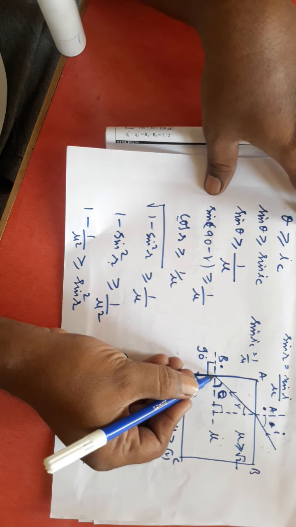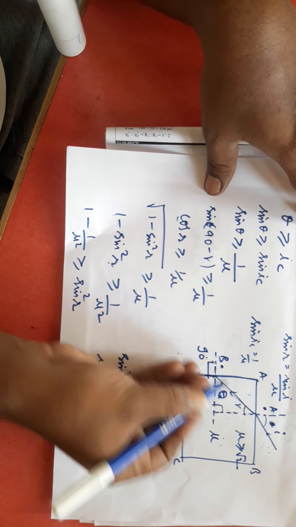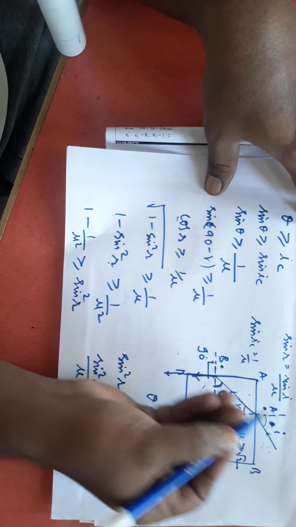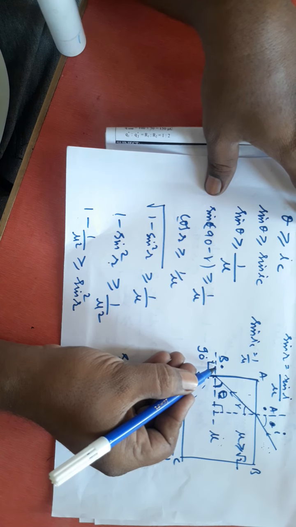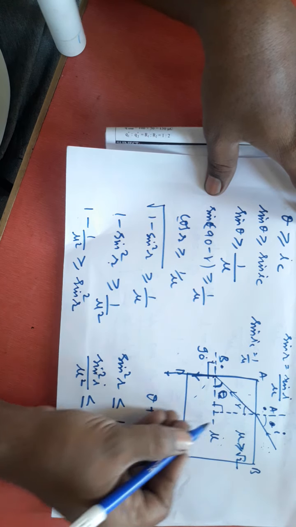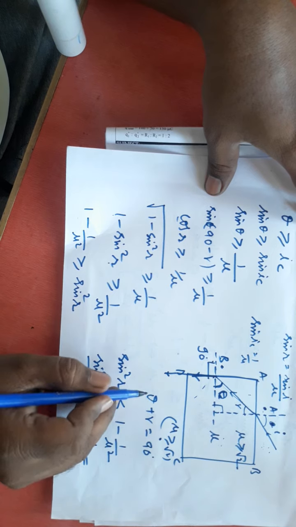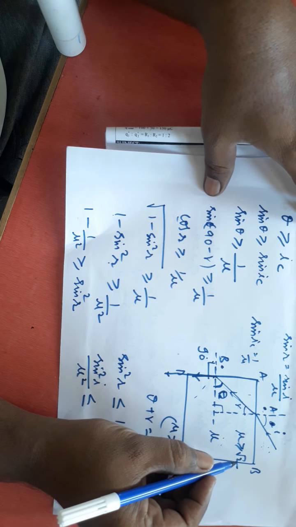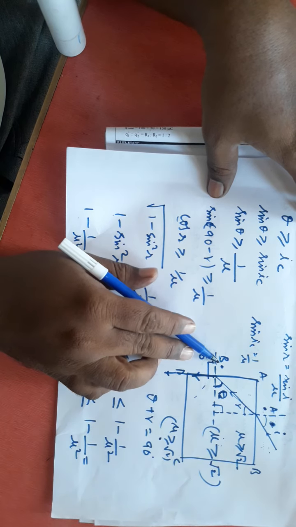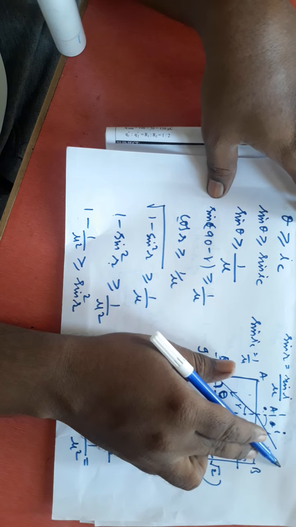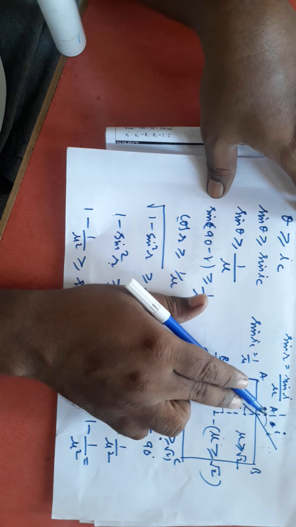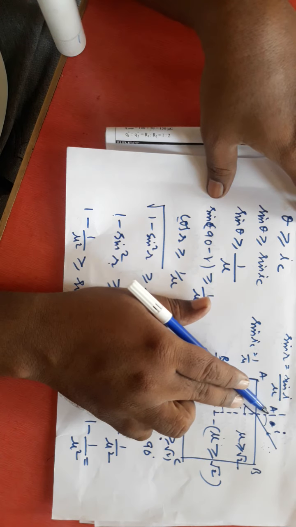If light does not come out from this surface, B is not able to observe A. B cannot see A. For B to not see A, the refractive index of this medium must be minimum root 2 or greater than root 2. Then the light coming from this surface will not come out of this surface, and this person cannot see the other person.